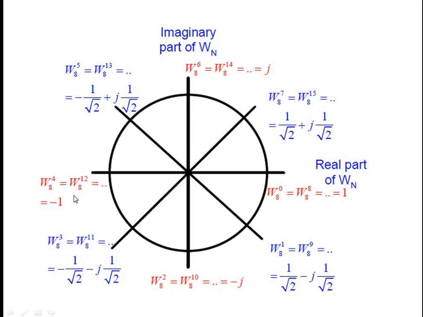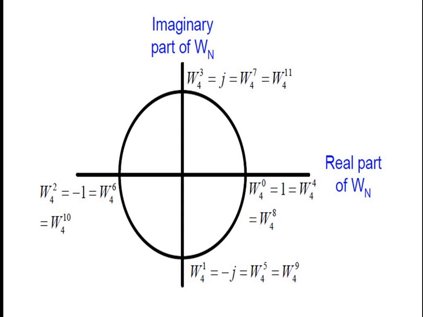Here we have a negative real and positive imaginary, so minus 1 by root 2 plus j 1 by root 2. And here we have both positive, so positive real plus positive imaginary. Likewise we can write the values of twiddle factor power Kn using this graphical representation.